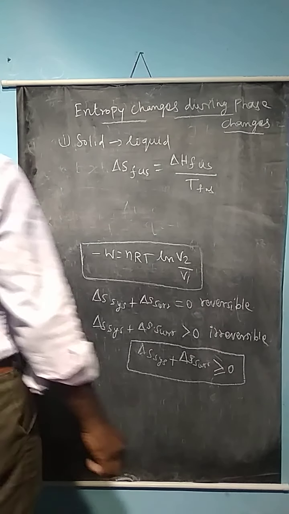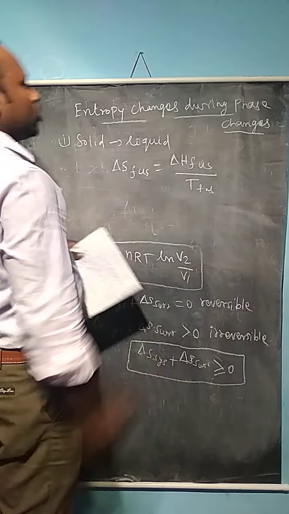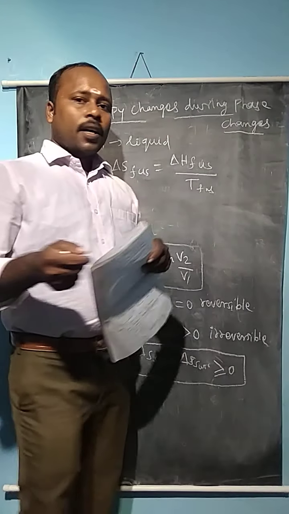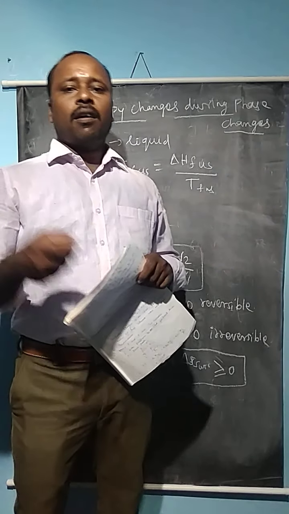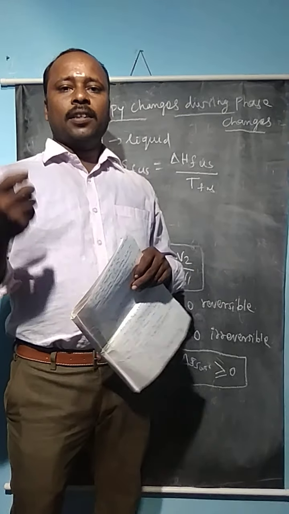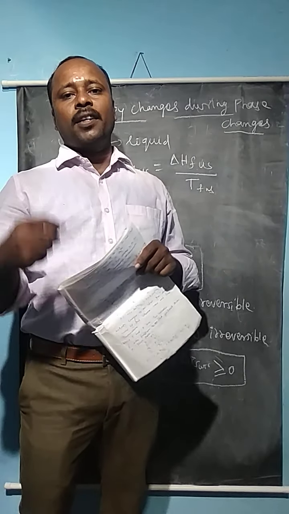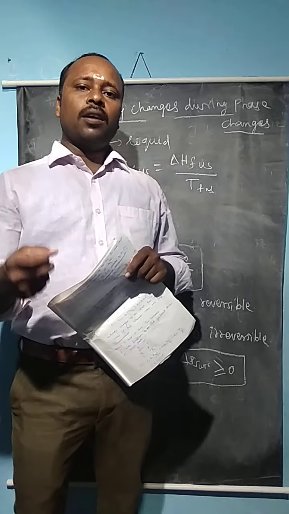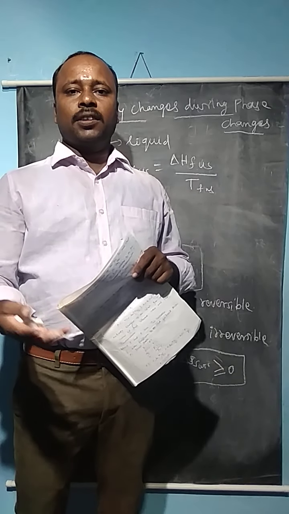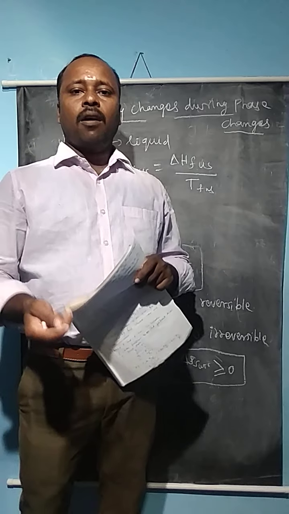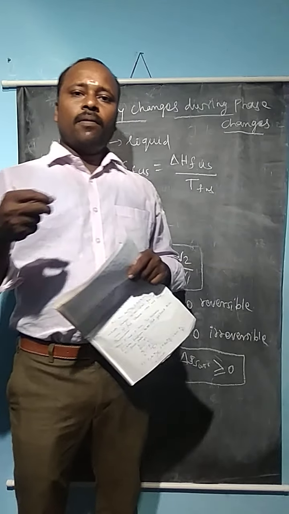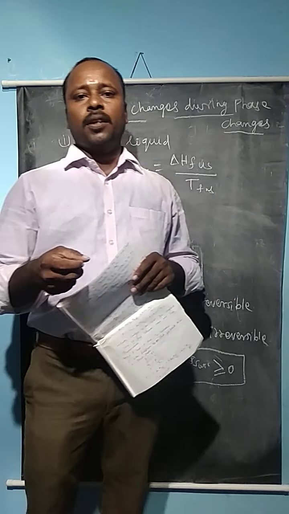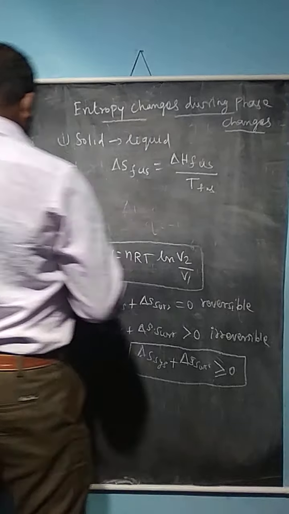So what is the main use of entropy? Entropy helps us predict whether the given reaction takes place spontaneously or not, whether the given reaction is thermodynamically feasible or not. This is a very important concept in the case of entropy.